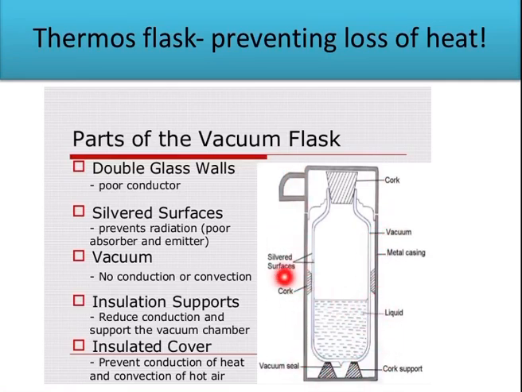The silvered surface prevents the radiation process, and insulation supports reduce the conduction and support the vacuum chamber. Now an insulated cover is given over it which prevents the conduction of heat and convection of hot air. So this is how a thermoflask or vacuum flask is made, so that the liquid inside remains hot or remains cold.